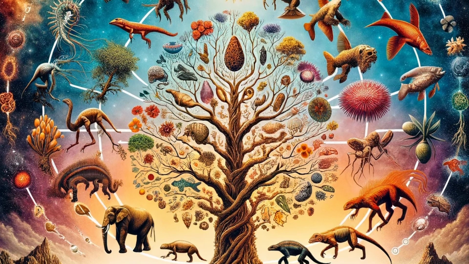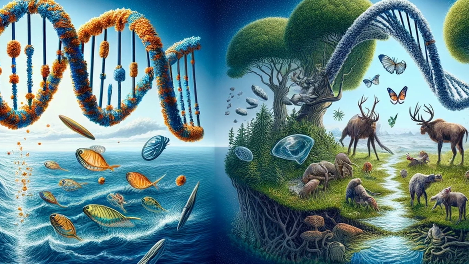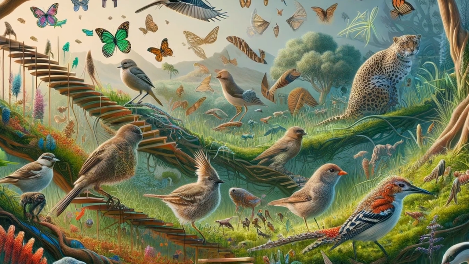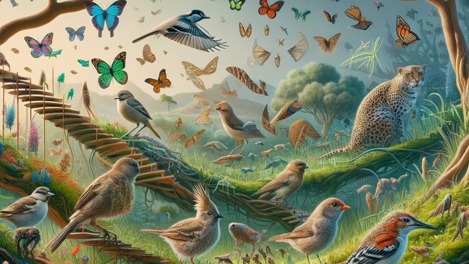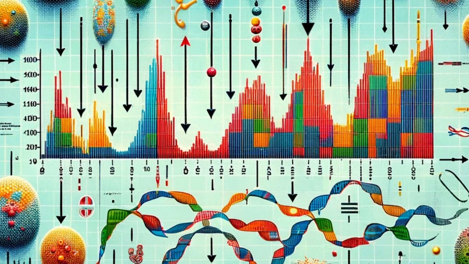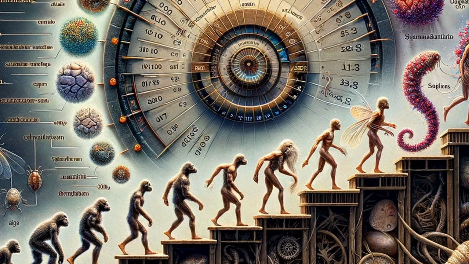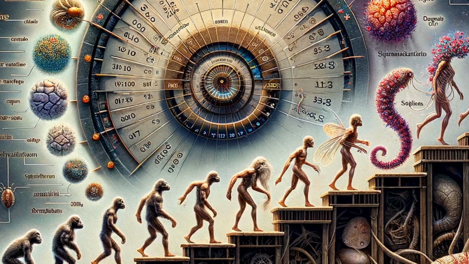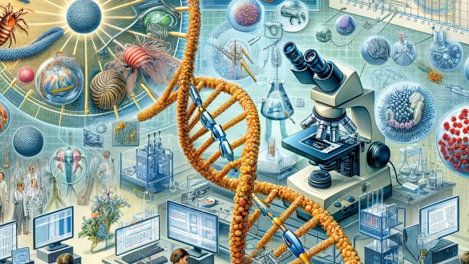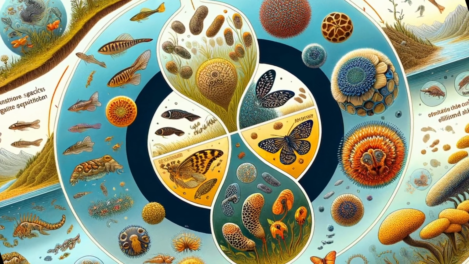Level 5. Graduate level, expert. Evolutionary theory explains the diversity of life through mechanisms like mutation, natural selection, genetic drift, and gene flow. Mutations introduce genetic variation. Natural selection acts on this variation, favoring traits that increase fitness in a particular environmental context. Genetic drift causes random fluctuations in allele frequencies, particularly in small populations. Gene flow introduces new genes into a population. These mechanisms operate over large timescales, leading to speciation. Modern synthesis integrates genetics with Darwinian evolution, and the field extends into studying genetic architecture of traits, population genetics, speciation mechanisms, and phylogenetics.